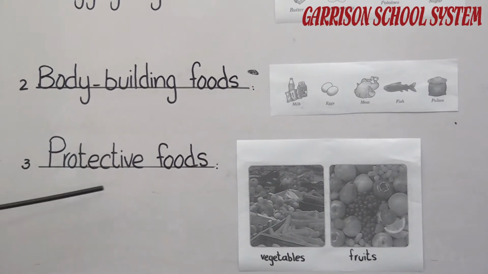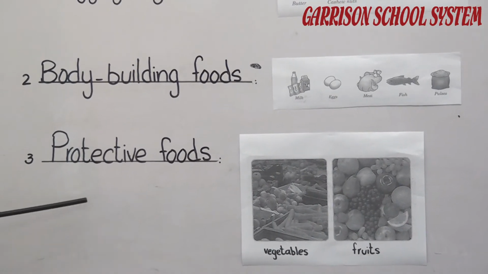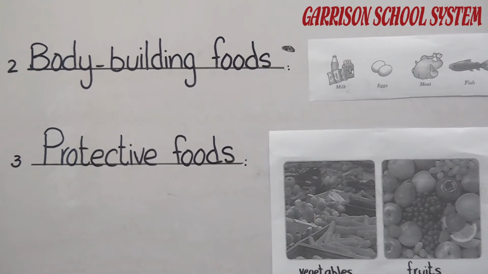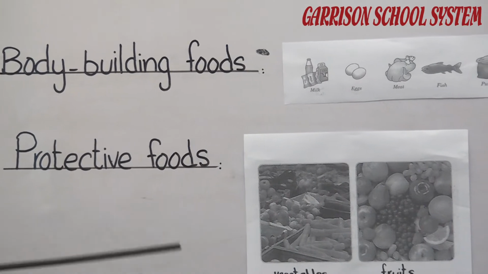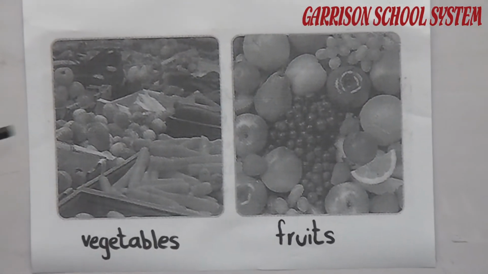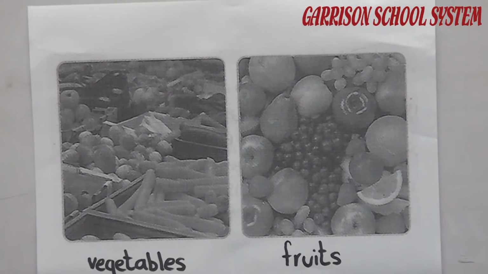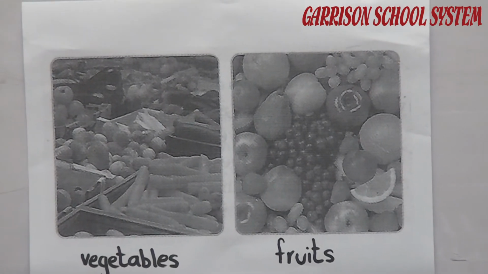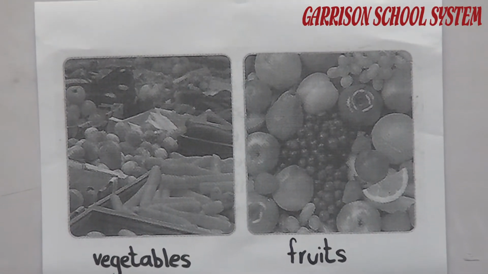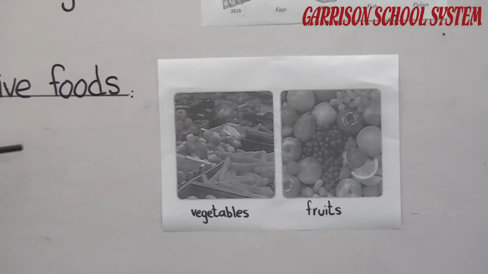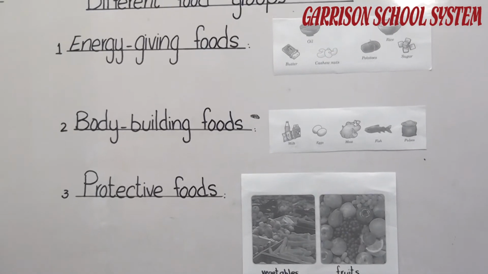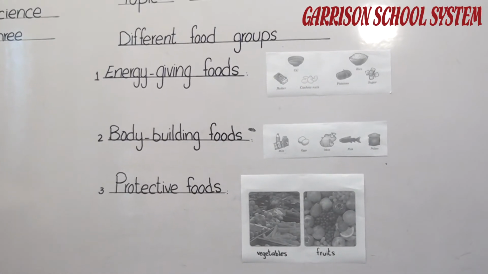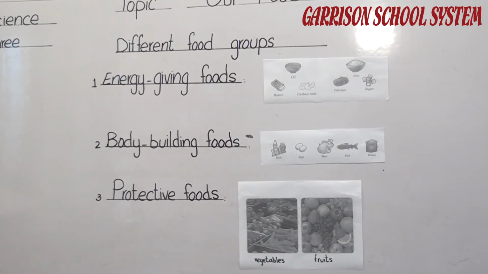The third group is protective foods. Protective foods means these foods are protective. Protective means which give us protection. From which things? Protective foods include vegetables and fruits. Protective foods contain the nutrients, minerals and vitamins, which help our body to fight against diseases. If we face any disease, if we have protective foods in our body, they fight against these diseases, cure us and save us from the diseases. That's why protective foods are also important in our meal.